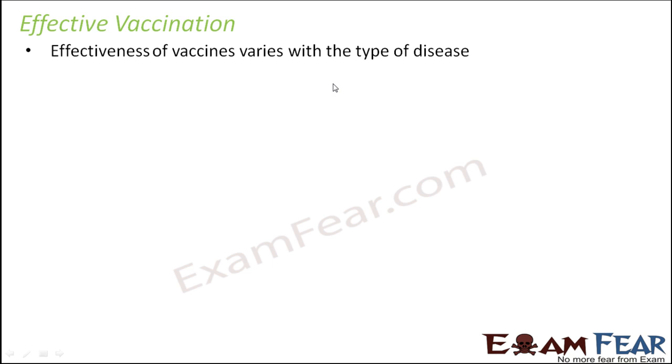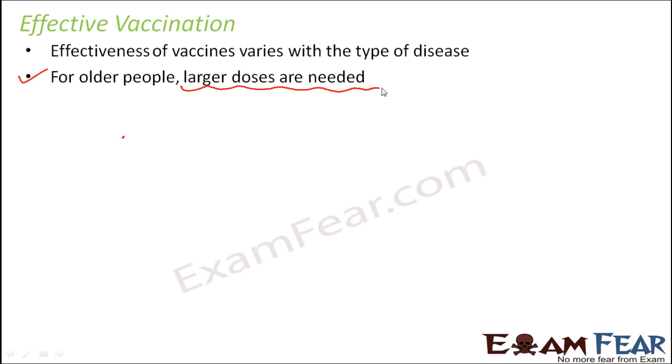But there are certain diseases for which vaccines are available, but they are not 100% effective. Even if somebody takes it, it might happen that over a long period of time, the disease might impact that person. For older people, larger doses are needed, so how much vaccine is required also varies as per the age of the person. Mostly vaccines are given at a very young age, so that the possibility of being attacked by that particular antigen is reduced. However, there are certain diseases for which vaccines are found later. So if it is given to elderly people, larger doses would be required.